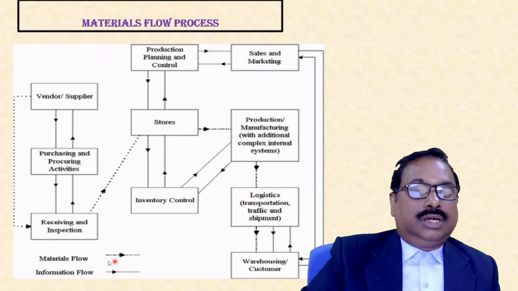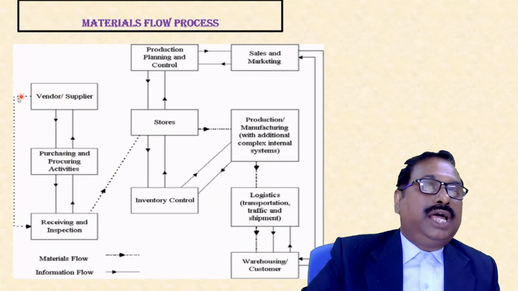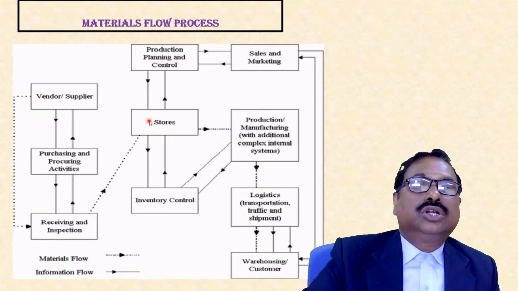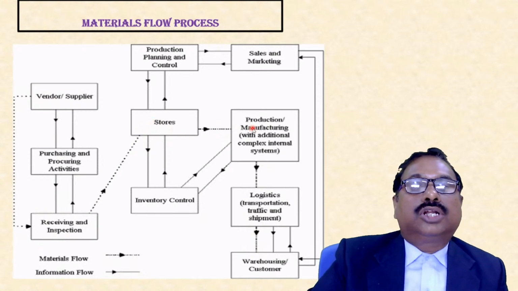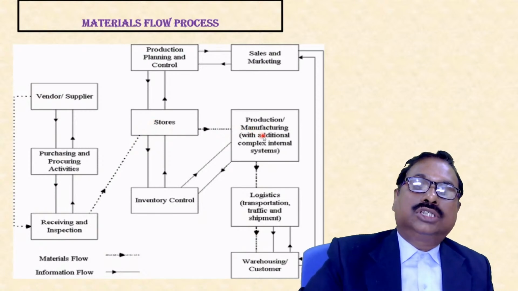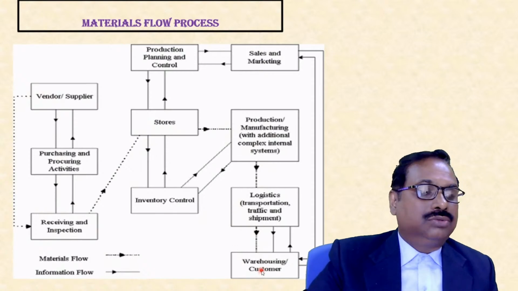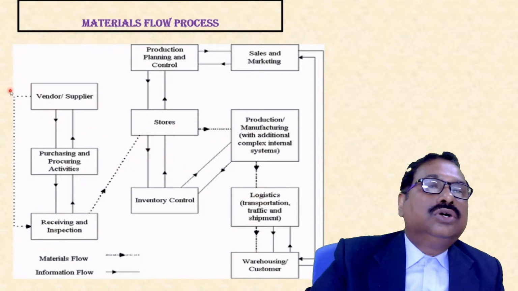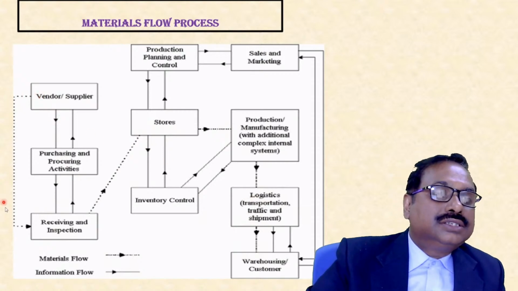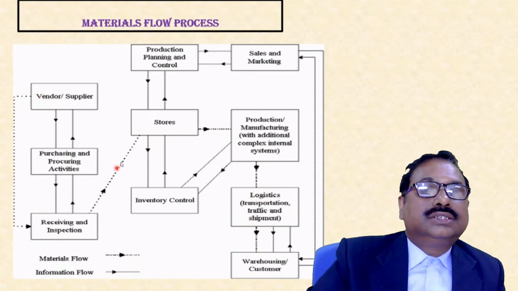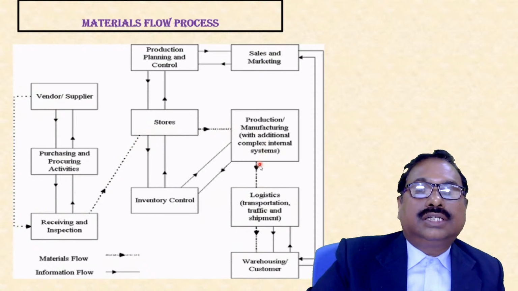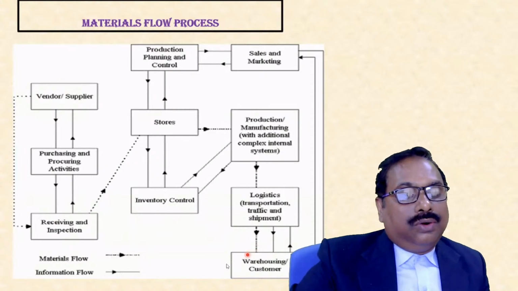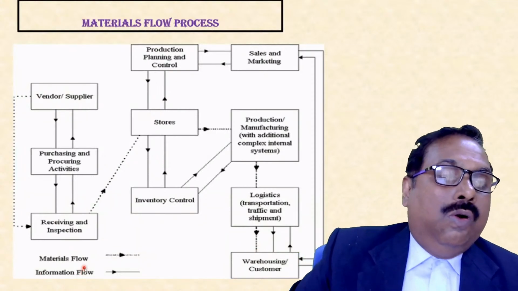So this is the materials flow: suppliers to stores via receiving and inspection, to the production center, and from the production center to the warehouse or customer through logistics. So you can see these dotted lines are the material flow. Now the information flow.